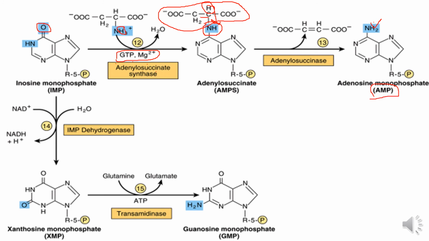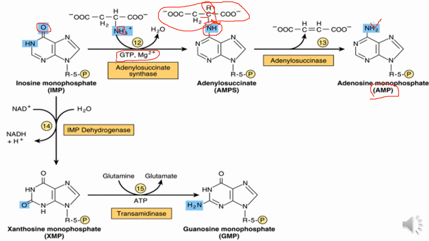Another reaction in which inosine monophosphate combines with water and NAD to convert NAD into NADH by the enzyme IMP dehydrogenase.